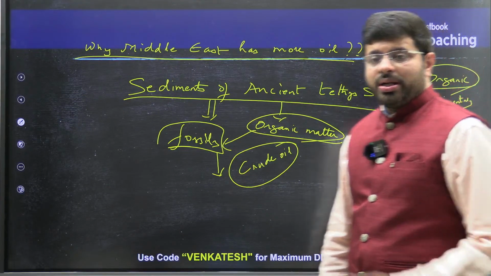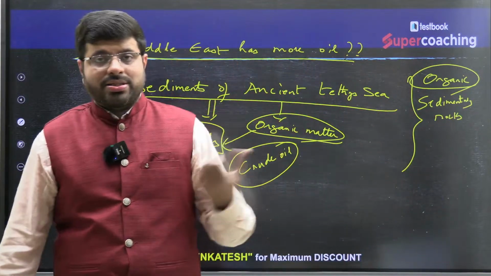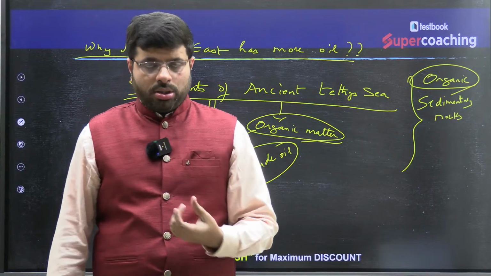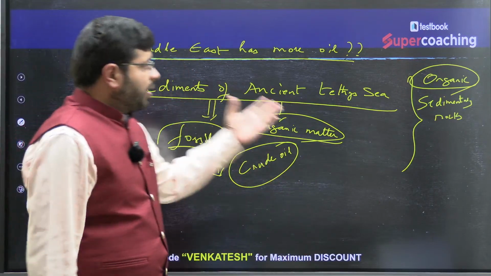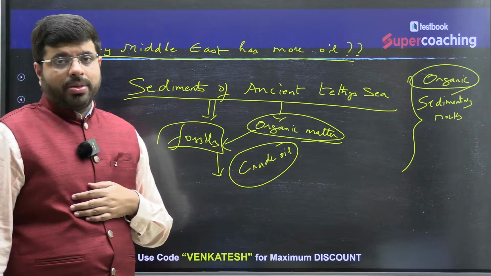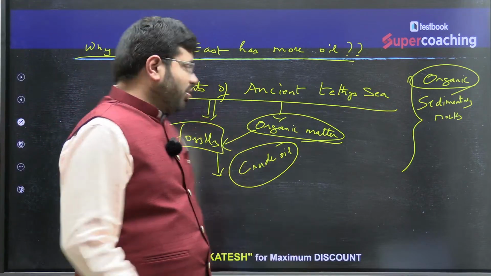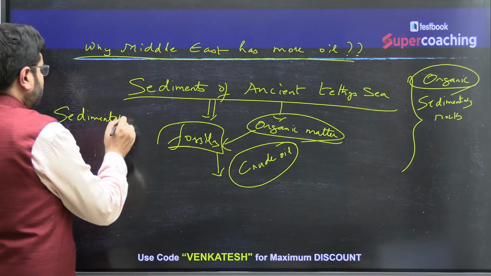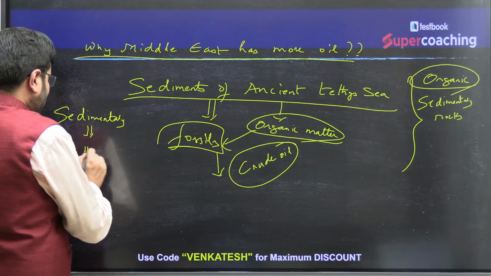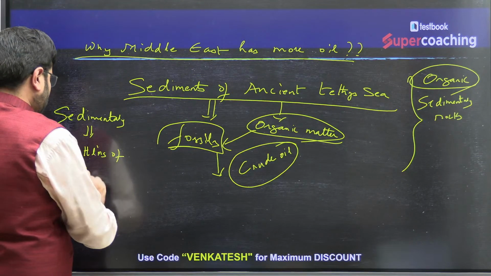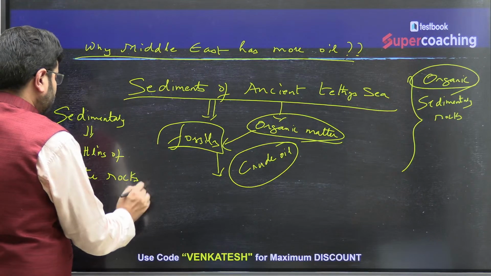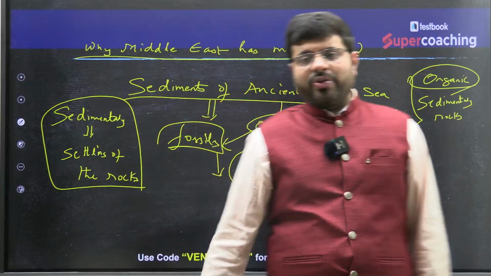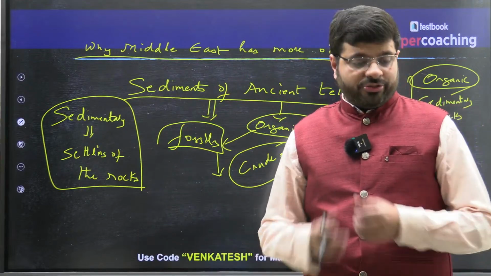This is one such example. Similarly, in certain places where there is a decent amount of coal, it indicates that once upon a time it had a decent amount of organic sedimentary rocks. Sedimentary means settling of the rocks. So this is one such reason why the Middle East has so much oil.